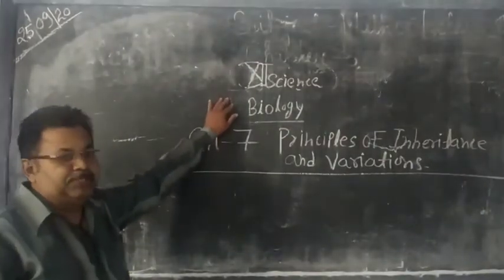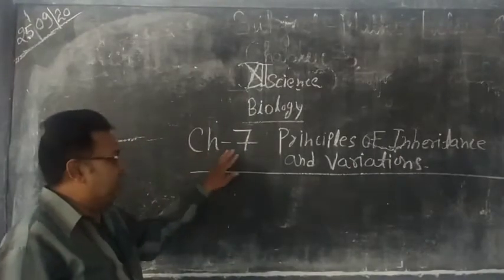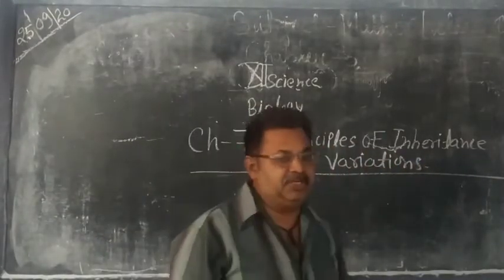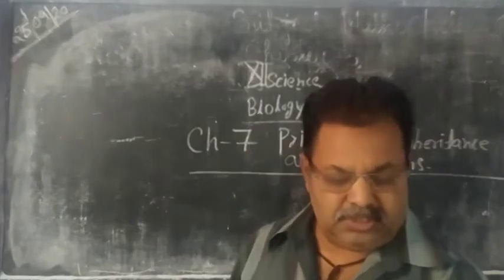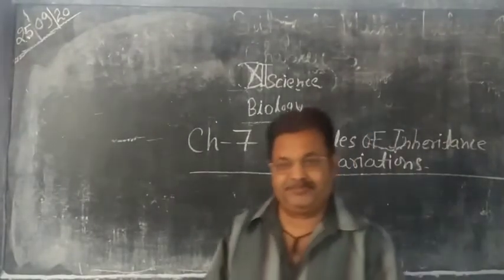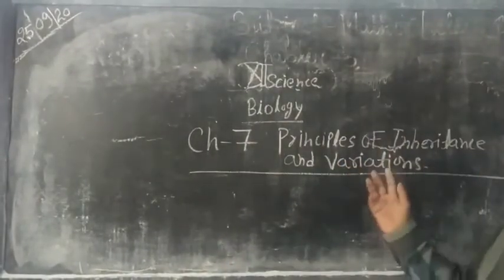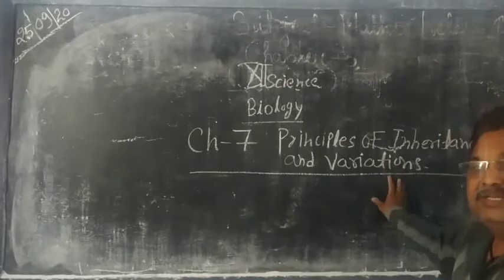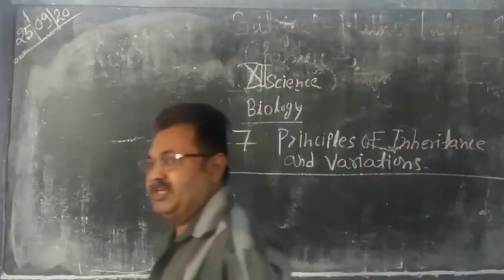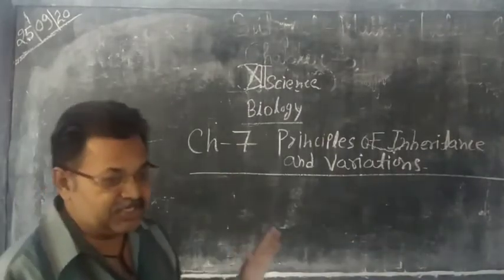This is your biology class in class 12, and we are going to start chapter number 7, Principles of Inheritance and Variation. This is regarded as genetics. So this chapter is part of genetics. Genetics is the branch of biology in which we study inheritance and variation.